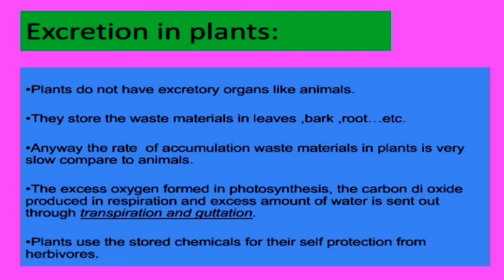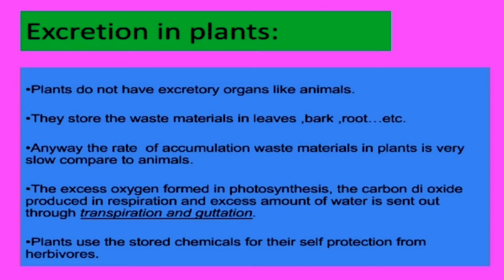Suppose you take photosynthesis: the excess amount of oxygen, and also the carbon dioxide formed in respiration, is released through the stomata of the leaves, and the carbon dioxide is also released from the lenticels of the stem. The excess amount of water is also released from plants through the process of transpiration and also guttation. Plants use the stored waste materials for their self protection from herbivores, for healing of wounds, and also to attract the pollinators.